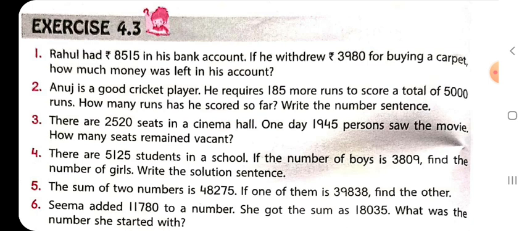So the third one, there are 2520 seats in a cinema hall. One day 1945 persons saw the movie. How many seats remain vacant? So according to the question, they are telling us that in a cinema hall there are how many seats? 2520. And in one day, 1945 persons came to see the movie. So we have to tell how many seats remain vacant.